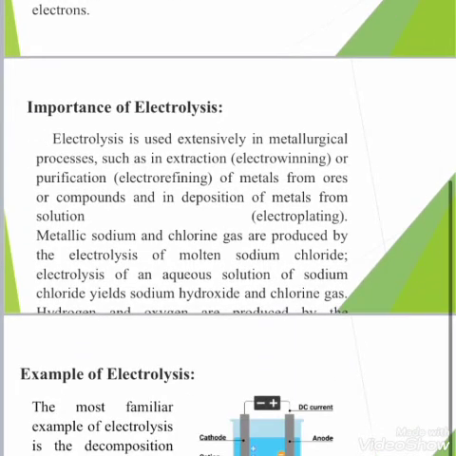Now what is the importance of electrolysis? Electrolysis is used extensively in metallurgical processes, such as in extraction or purification of metals from ores or compounds, and in deposition of metal from solution. Metallic sodium and chlorine gas are produced by the electrolysis of molten sodium chloride. Electrolysis of an aqueous solution of sodium chloride yields sodium hydroxide and chlorine gases.